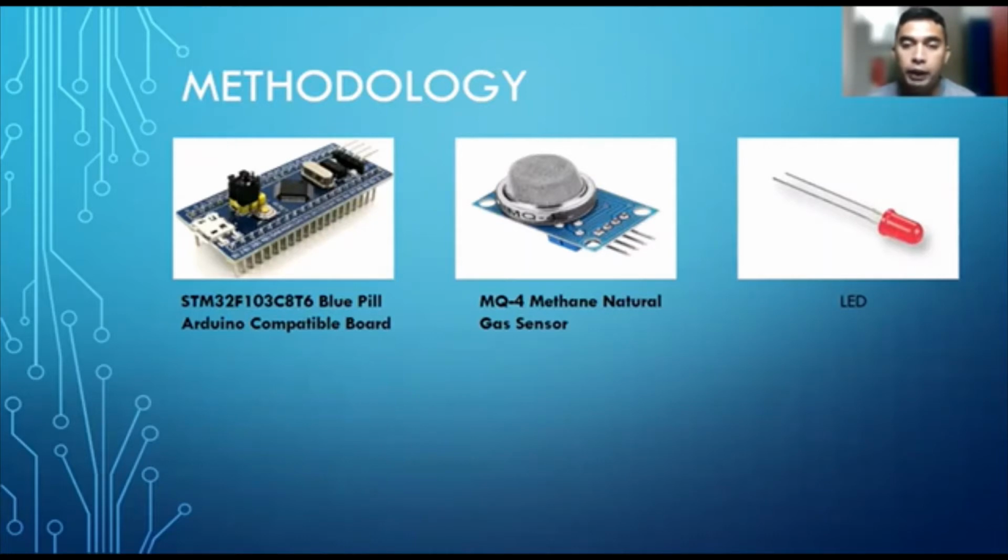It will give a signal if it detects gas. And the last is an LED. The LED is the output that we use for this project. It will give a signal if it detects gas from the sensor. And other than that, we also use jumper wires. That's all from me. Thank you.